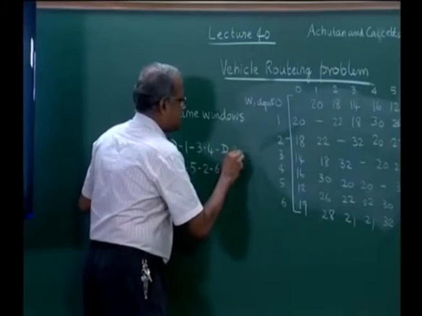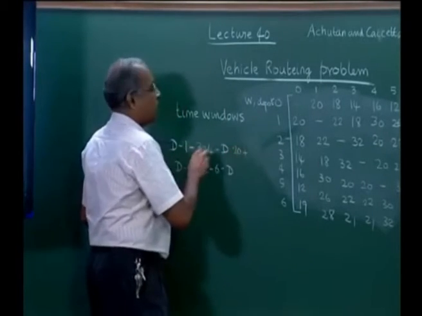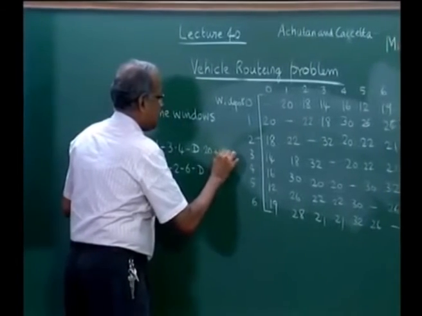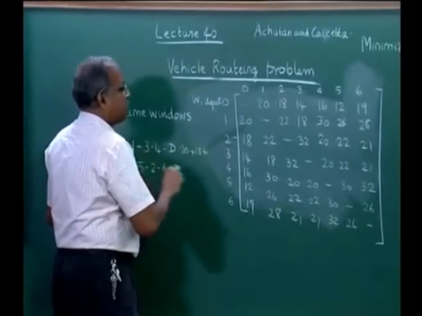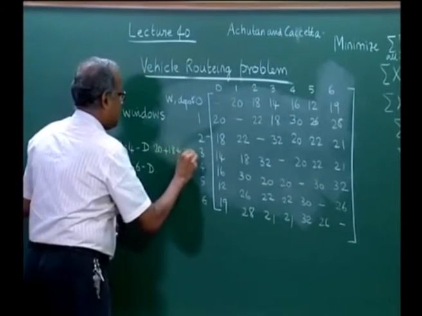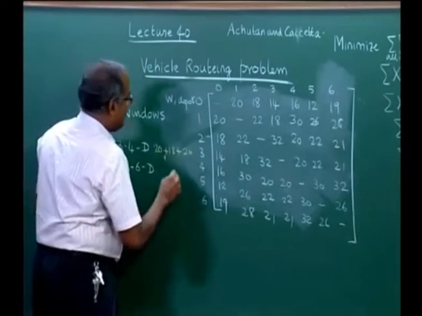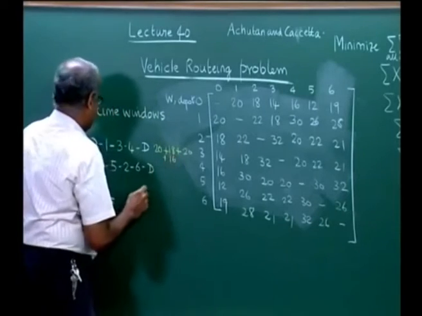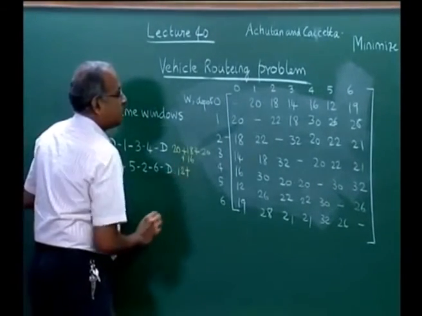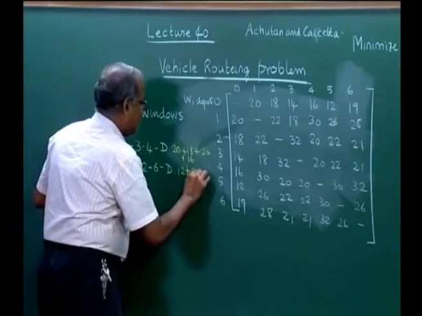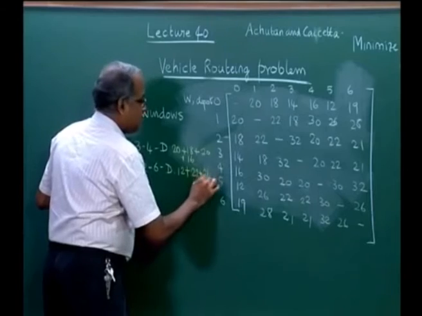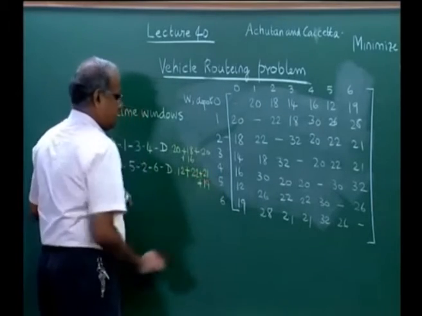So, D to 1 is 20 plus 1 to 3 is 18 plus 3 to 4 is 20 plus 4 to D is 16, and here D to 5 is 12, 5 to 2 is 22 plus 2 to 6 is 21 plus 6 to D is 19.